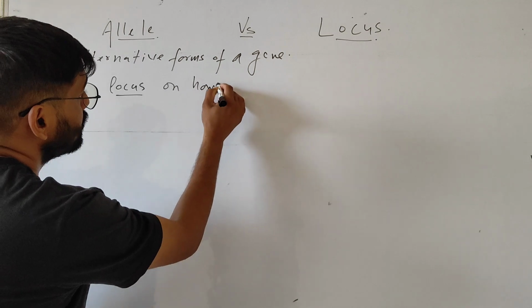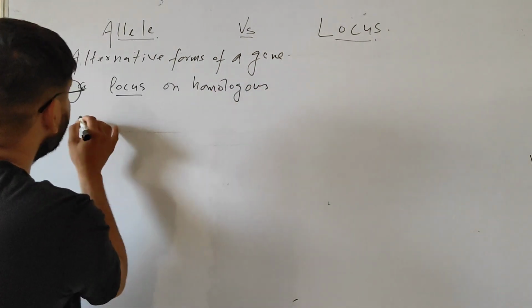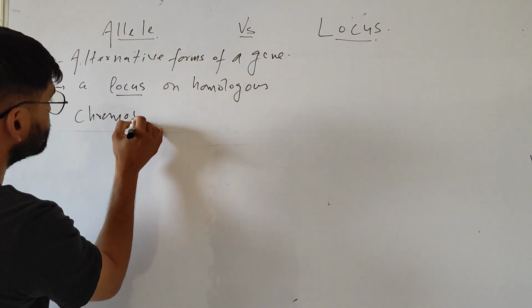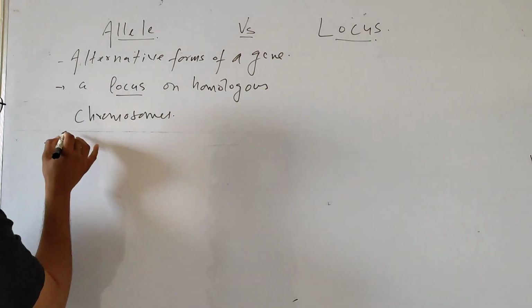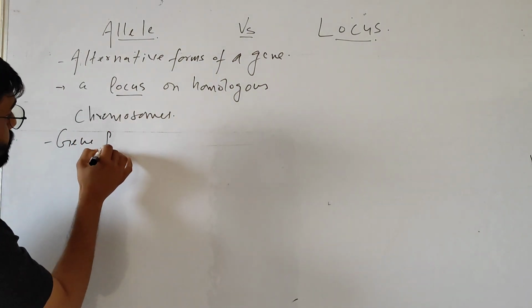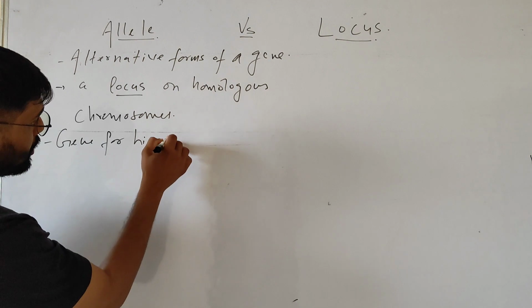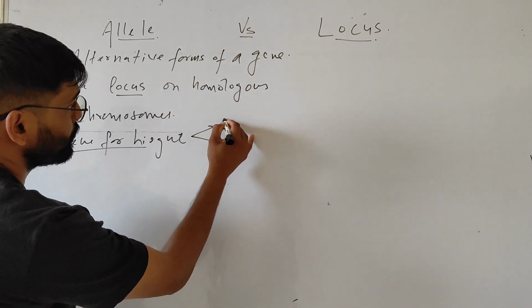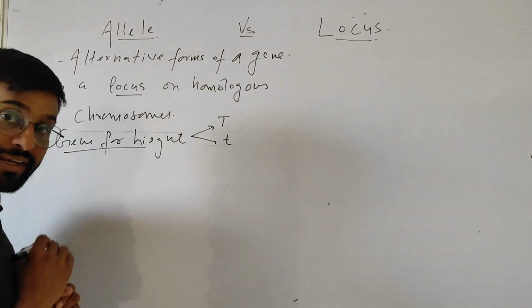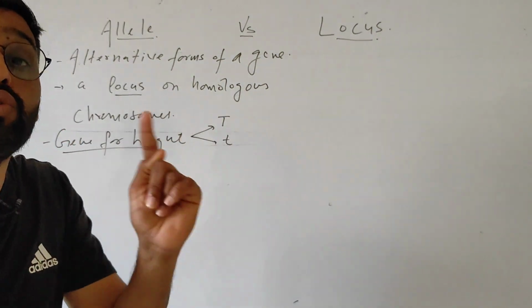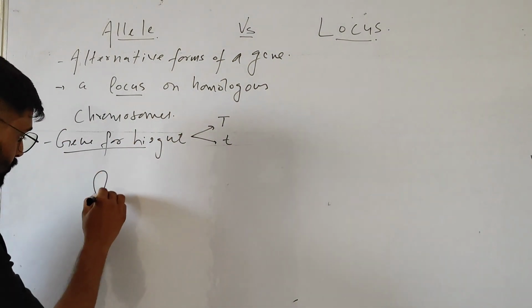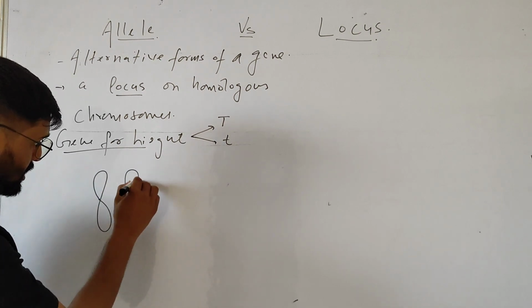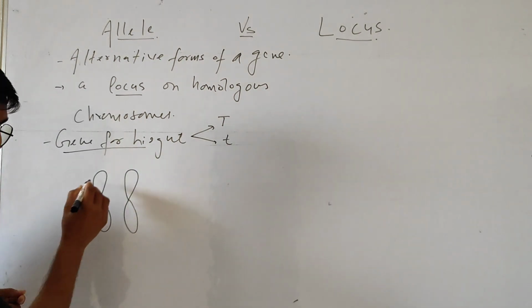on homologous chromosomes. For example, suppose we have a gene for height, and this gene for height has two alternative forms. One is capital T, another is small t, and these are present on homologous chromosomes. These are two homologous chromosomes.